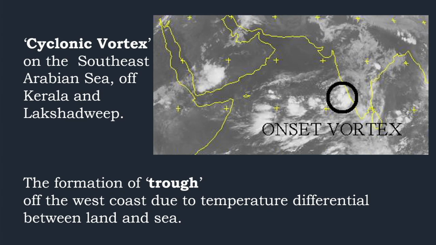And the next one, we also spoke about the formation of the trough of the west coast. And why is this trough formed? Due to the temperature difference. So you can see here the onset of this vortex. You can see almost at the coast of Kerala and Lakshadweep region. So this vortex is an important reason for the onset of this monsoon.